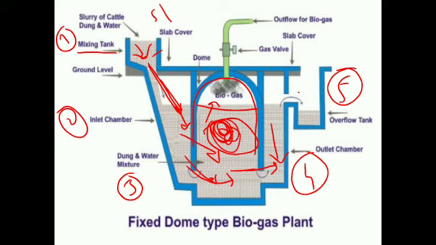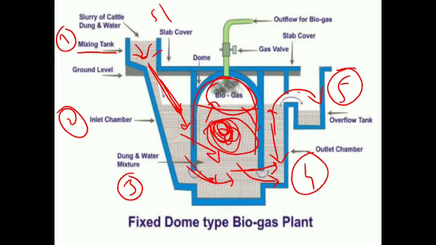After the accumulation of biogas in the dome-like structure, the generated biogas directly exerts pressure over the slurry. Due to the extreme amount of pressure, the slurry is introduced into the outlet chamber. And when the outlet chamber is completely filled, from the outlet chamber the slurry is introduced into the overflow tank.